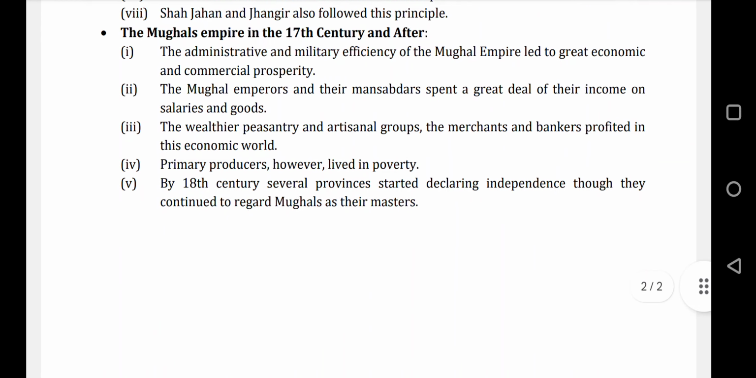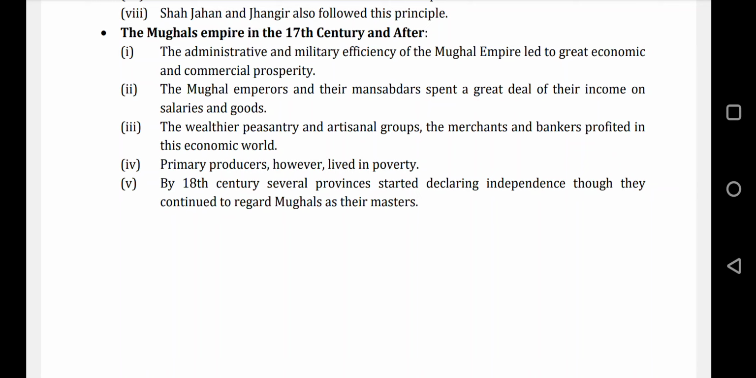Okay, now next is the Mughal Empire in the 17th century and after. The 17th century starts with 1600. In 1605 Akbar died, and after that the good period of time ended, and only cruel rulers were left. They believed in just expanding their territory and enjoying their luxurious life, nothing else. They were not so connected with the people, the subjects.